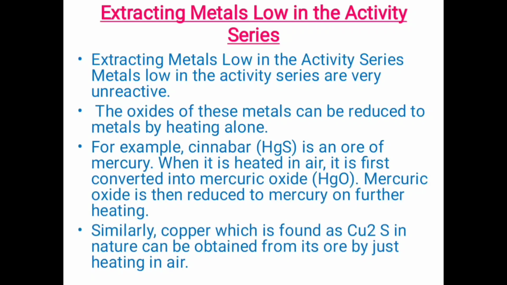For example, cinnabar, which is HgS, is an ore of mercury. What happens when it is heated in air? It is first converted into mercuric oxide, that is HgO. So when HgS, the ore of mercury, is heated in the presence of air, it first gets converted into HgO, that is mercuric oxide. Secondly, this mercuric oxide is then reduced to mercury on further heating.